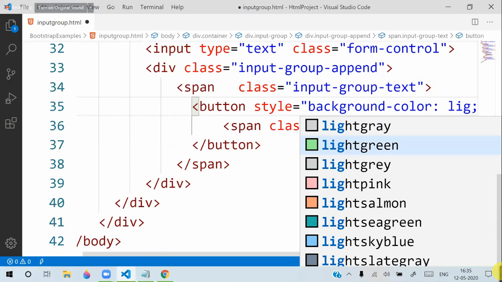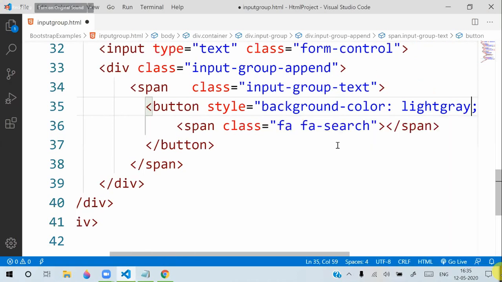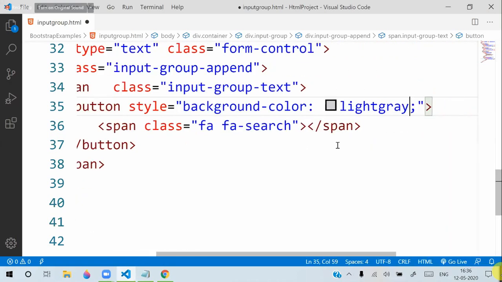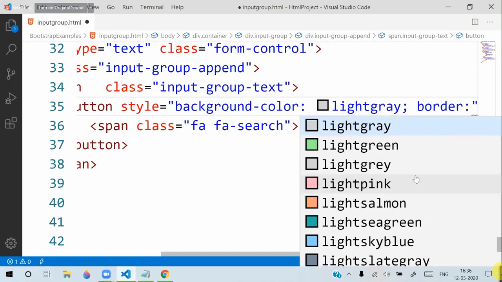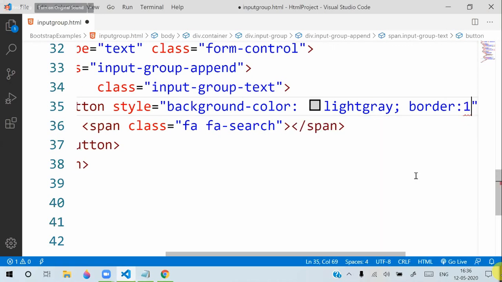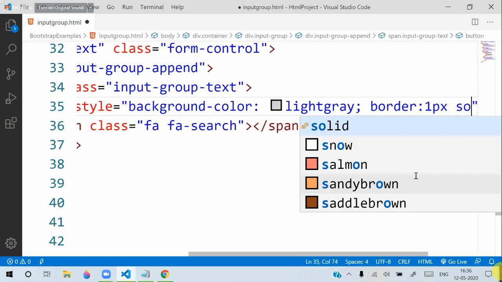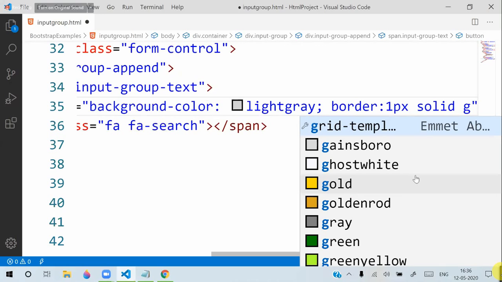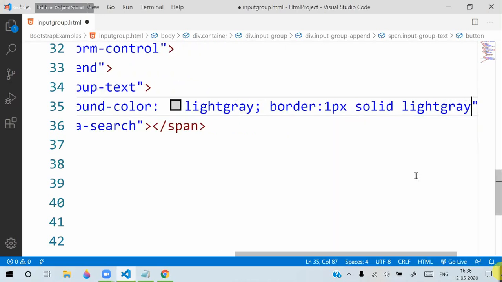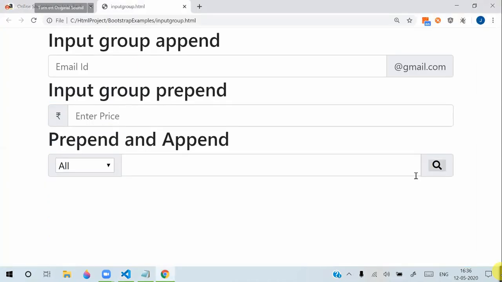If you want something like Amazon, we have a different background color for that. So I am just giving roughly background color light gray, and border 1 pixel solid light gray, and it will look like this. You can see its appearance will be like this.